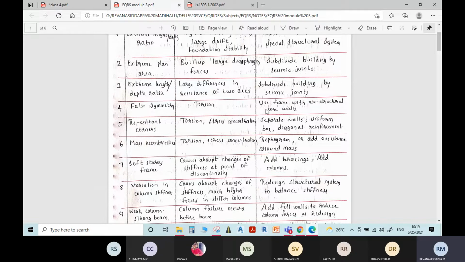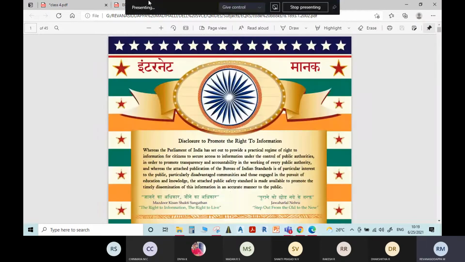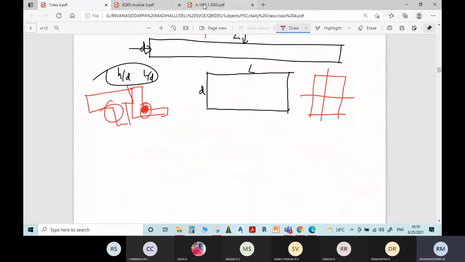Then what will be the remedy? Use a frame with non-structural core walls. Wherever the walls are there, you can go for reinforcement, and by providing ductile detailing at the columns and other RC elements like beams, you can avoid the failure of the structure which has an unsymmetrical condition.